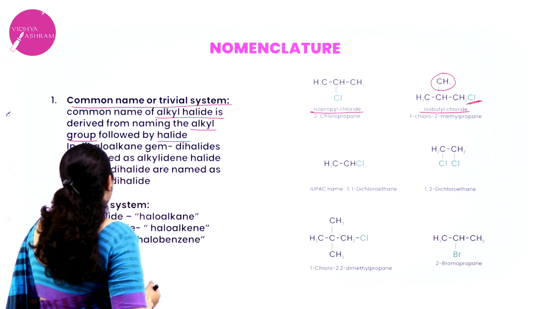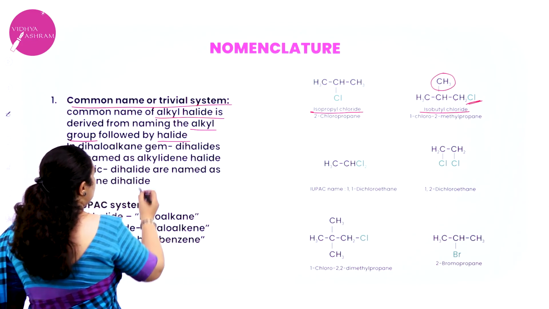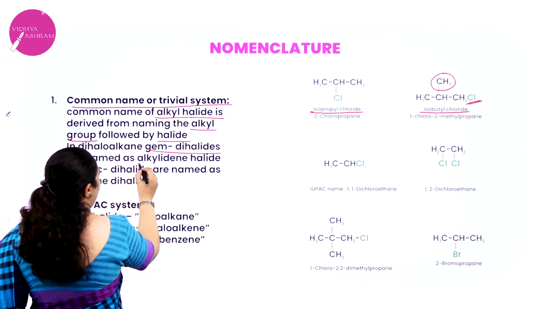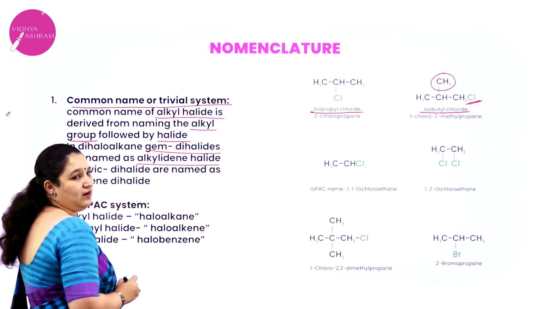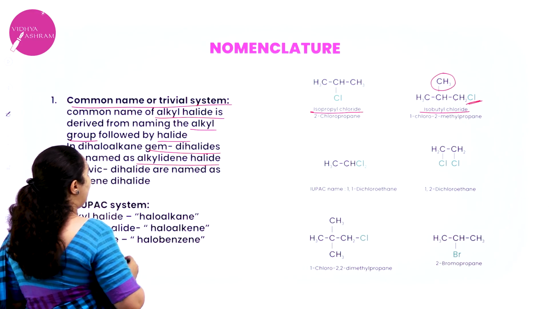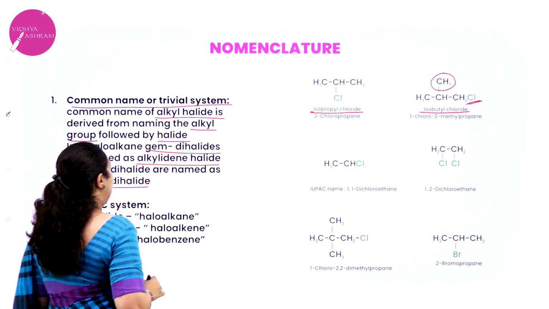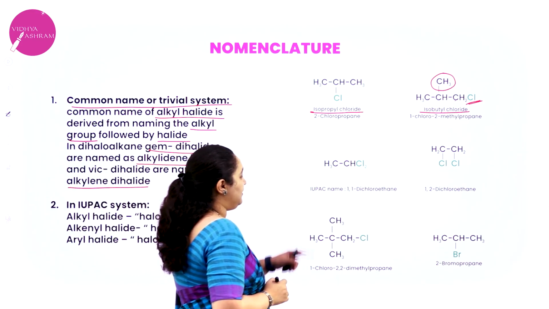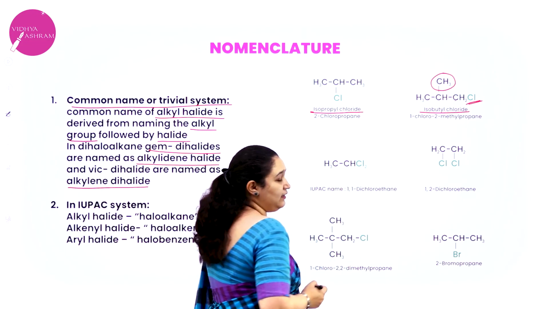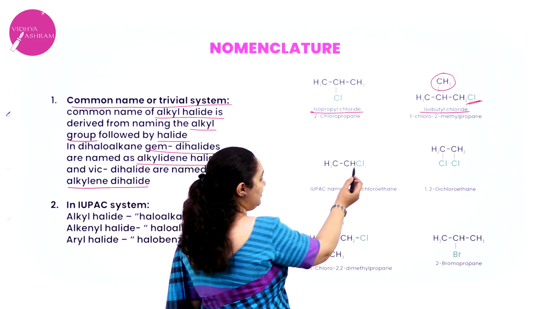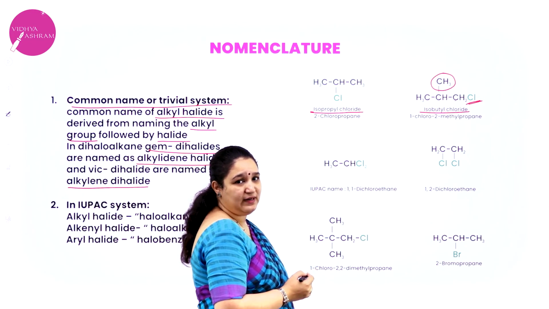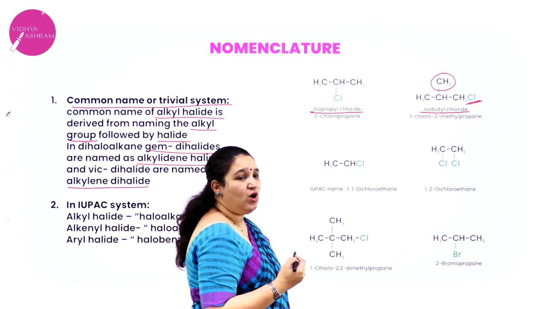In dihaloalkanes, geminal dihalides are named as alkylidene halides and vicinal dihalides are named as ethylene dihalides. Here you have a geminal dihalide. The chlorine atoms are attached to the same carbon atom. So what will be the common name?